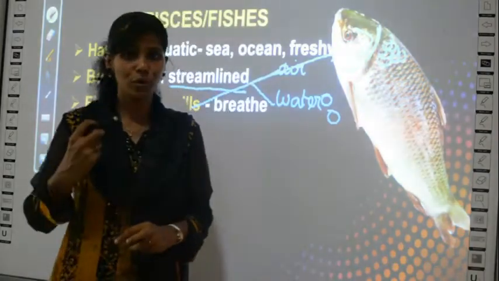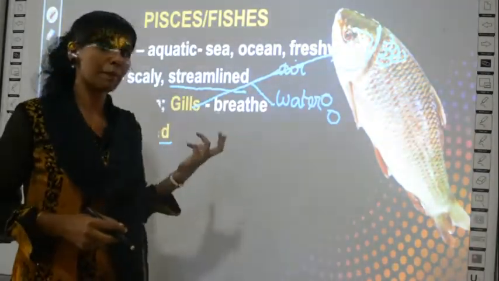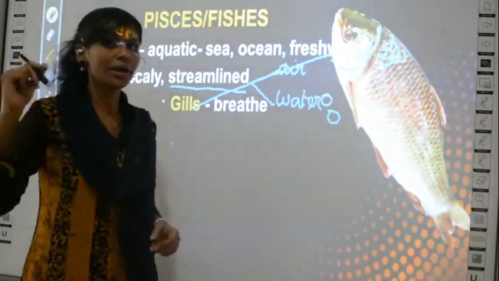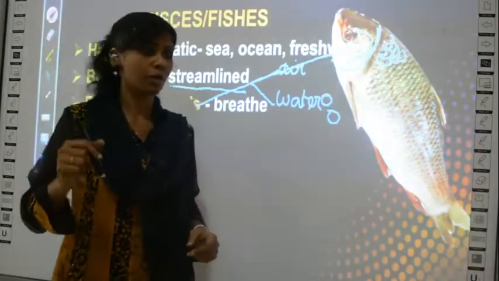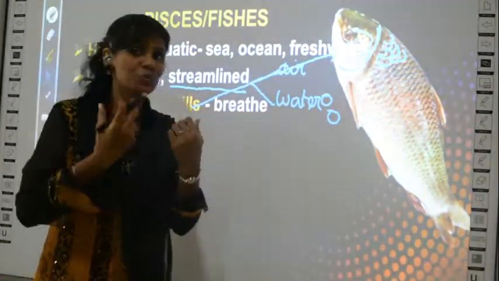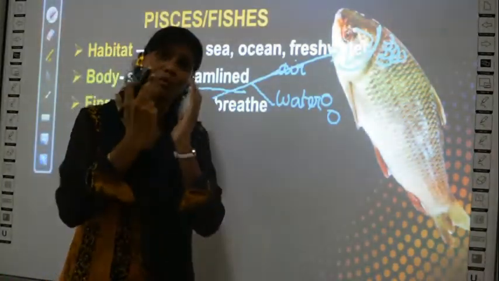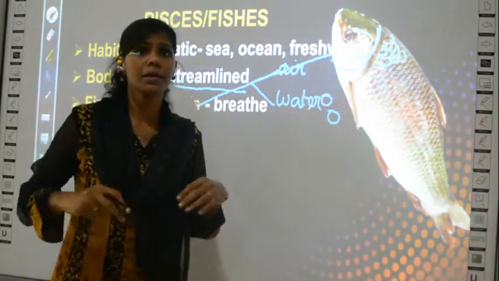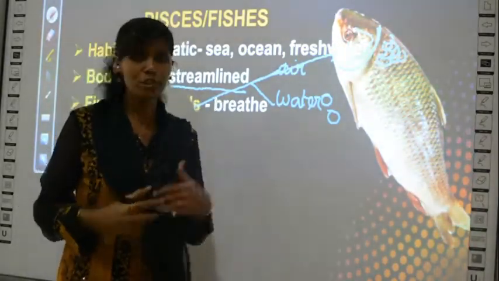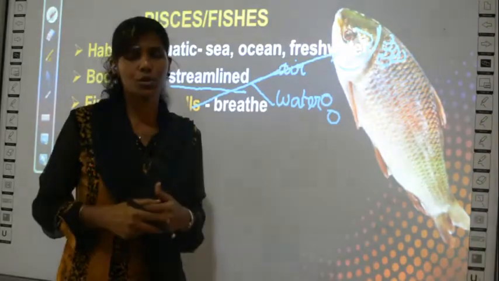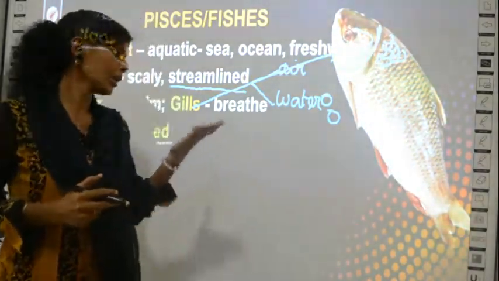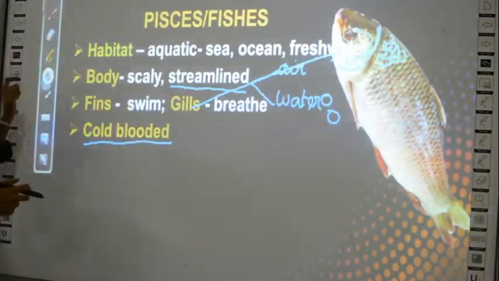But in cold-blooded animals, their temperature will change according to the environment. Suppose the sea water becomes very cold, the fish will also become cold. If it is hot, the fish's body will also be hot. So it is called a cold-blooded organism.